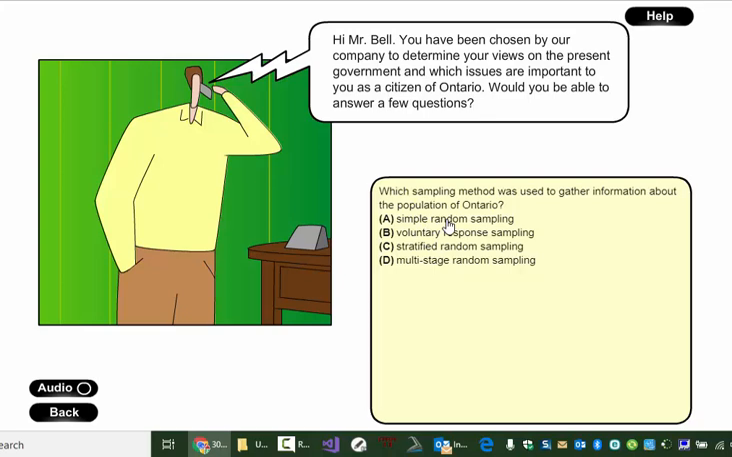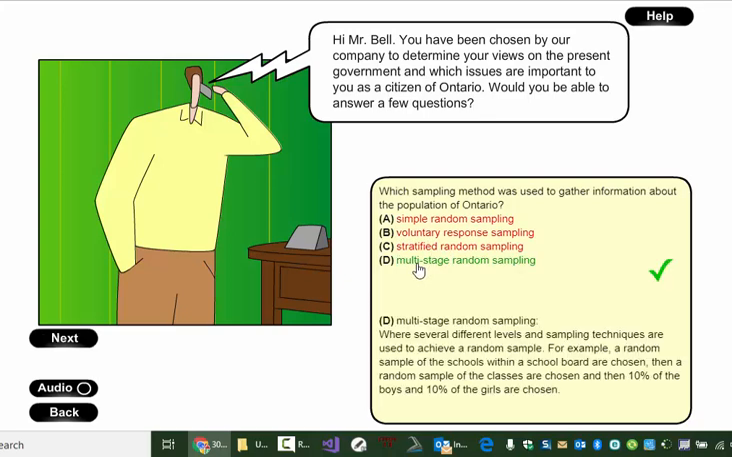Simple random definitely didn't make sense because that would be just completely random throughout the entire population of Ontario. We wouldn't have had those step-by-step processes. Voluntary response obviously doesn't make sense because the person was called, and stratified doesn't make sense either.